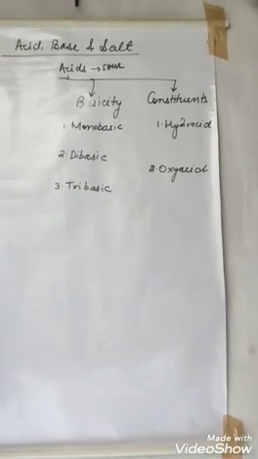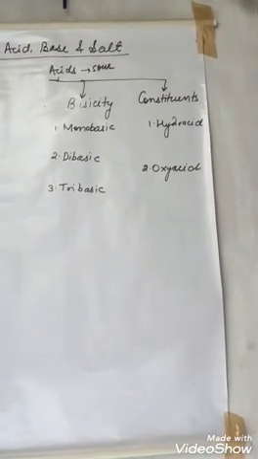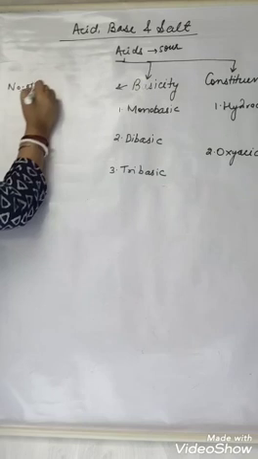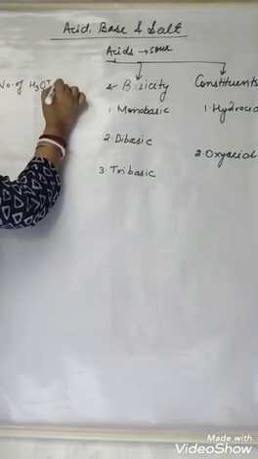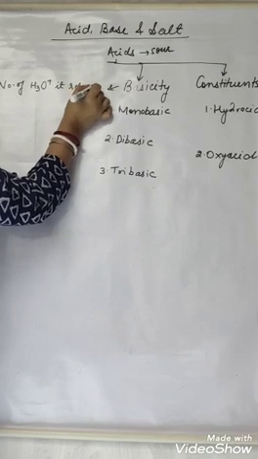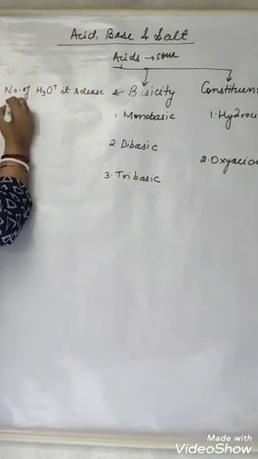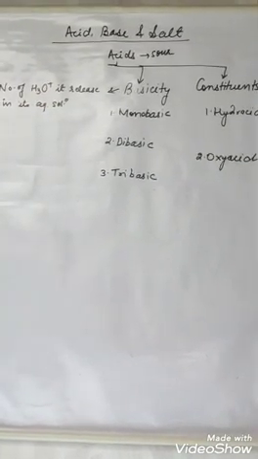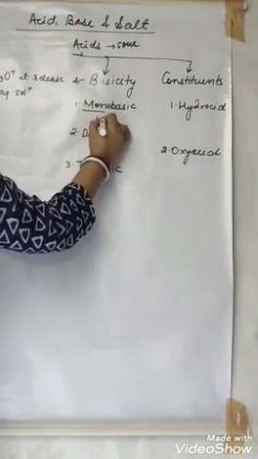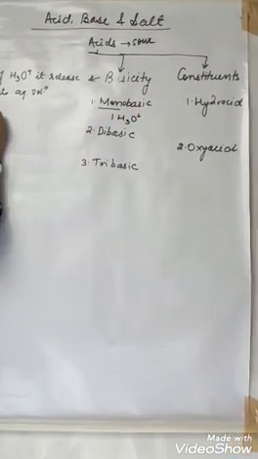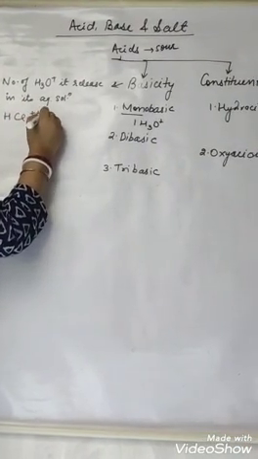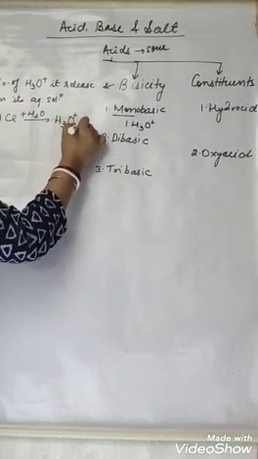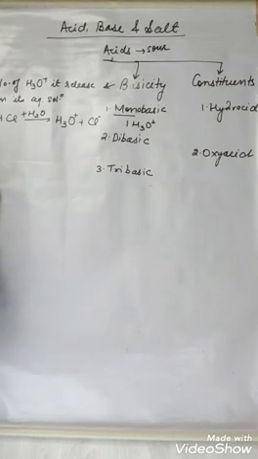So now we talk about basicity. The third type of classification is basicity. What is basicity? The number of hydronium ions it releases in its aqueous solution. Suppose it is releasing only one hydronium ion. Mono means 1. So one hydronium ion means monobasic. So HCl, when it breaks down in its aqueous solution, will give only one hydronium ion. Alright, so it will be monobasic.